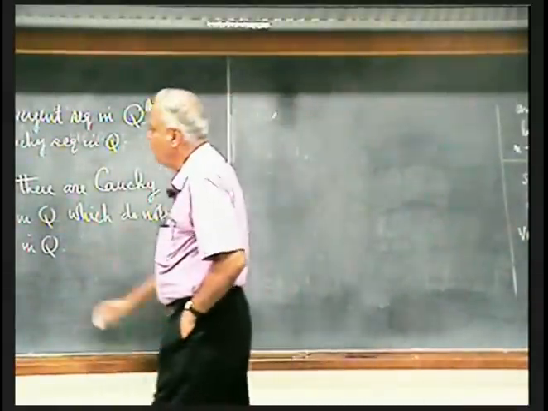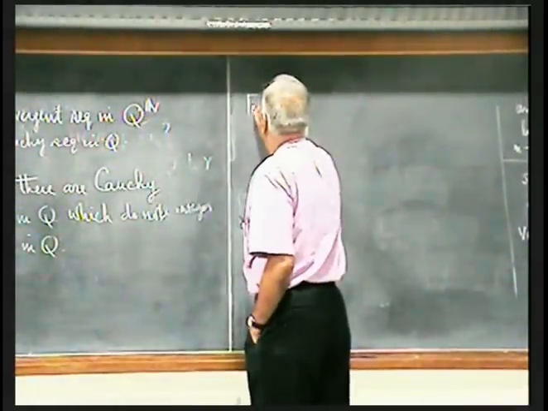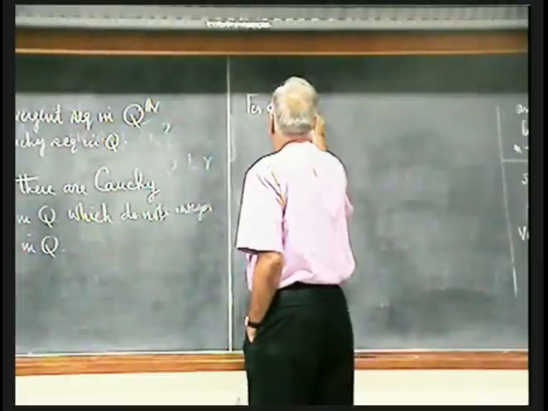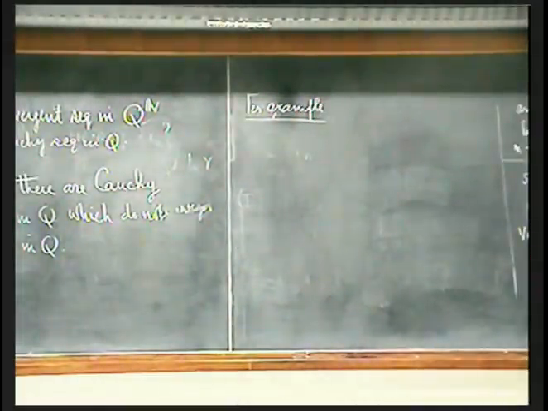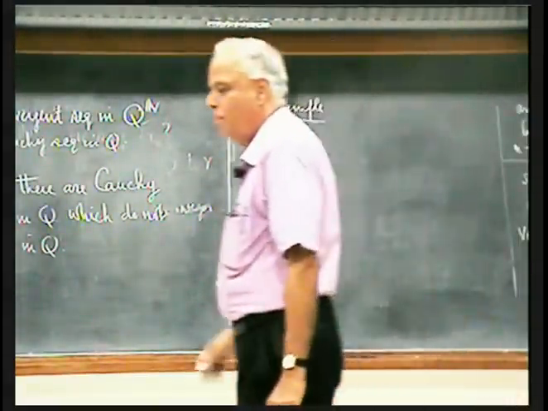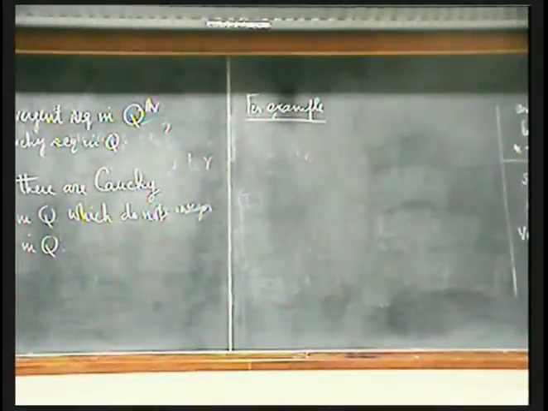But let me justify this statement. For example, there are many examples that one can give for this fact, a Cauchy sequence in Q which does not converge to anything in Q. I will discuss an example, not with full details.